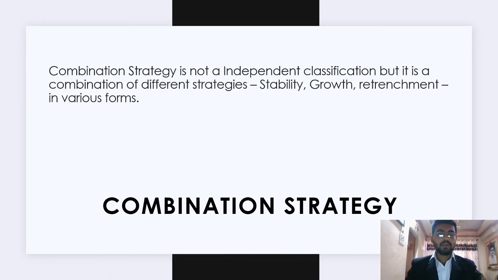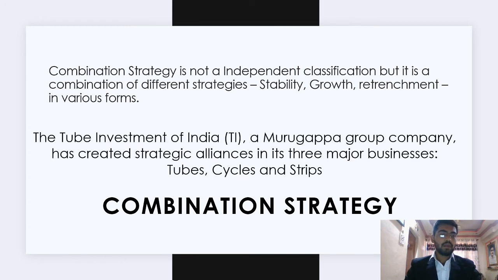Combination strategy. Combination strategy is not an independent classification, but it is a combination of different strategies: stability, growth, and retrenchment in various forms. Tube Investments of India (TI), a Murugappa group company, has created a strategic alliance in its three major businesses, that is tube, cycle, and strips.